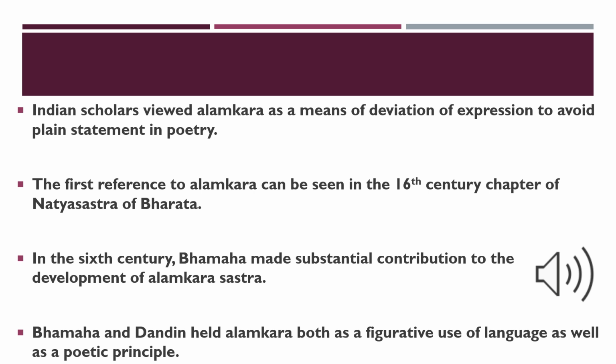Indian scholars viewed Alankara as a means of deviation of expression to avoid plain statement, that is svabhavokti, in poetry. Thus, Alankara stands for the beauteous in the poetical form.